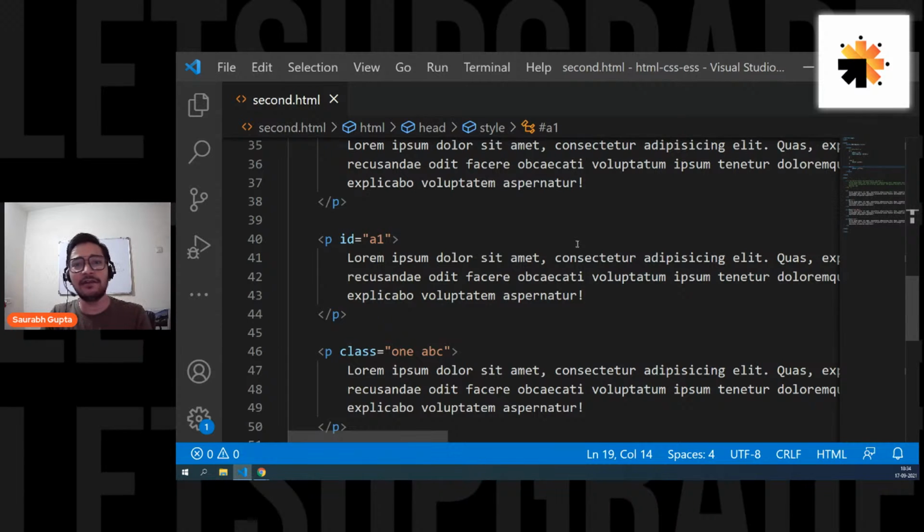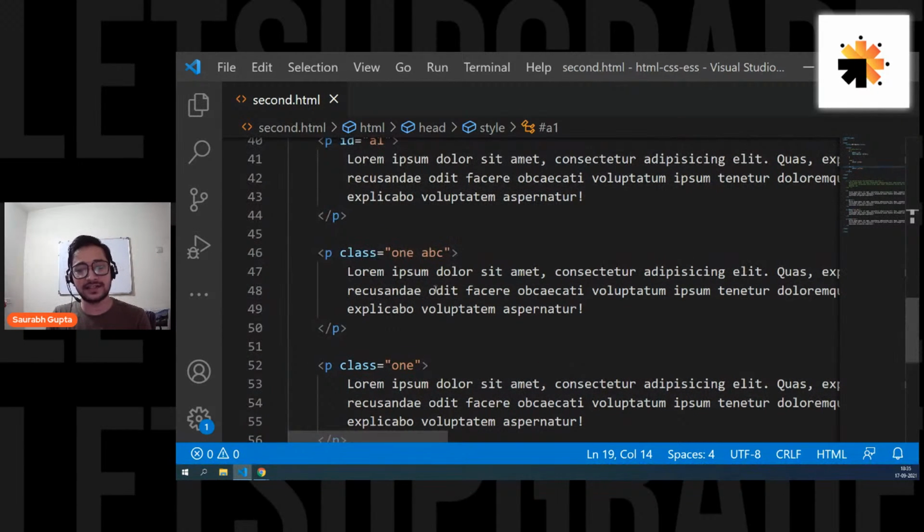So again, it will be really problematic. For example, if I give A1 to this element, and I want to apply the same CSS again, I cannot use A1 again. So that's again a problem, right? I cannot reuse my CSS. That's why we normally avoid IDs. We don't use IDs while working with CSS.